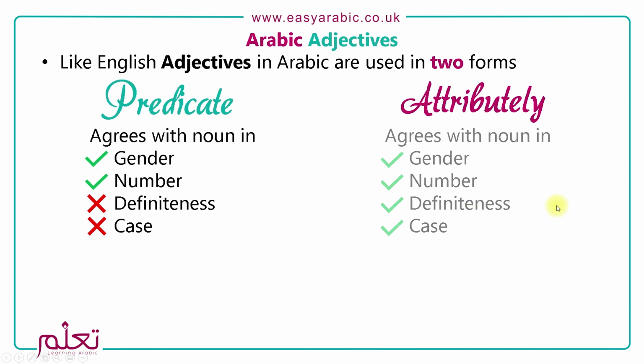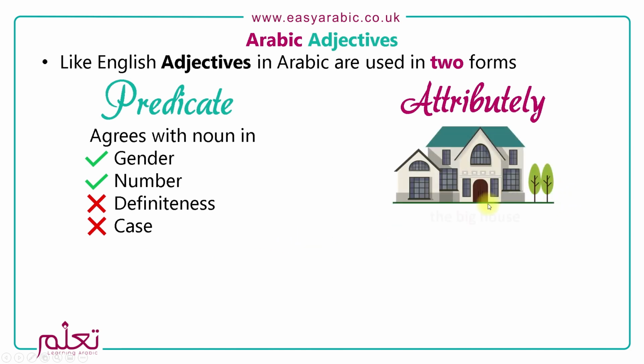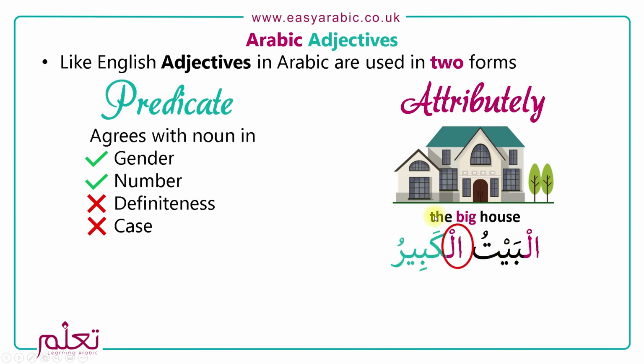If we look at an example, here we're saying the big house. The word is al-baytu al-kabiru. Because the word bayt begins with al, it's definite and ends with a dhamma.